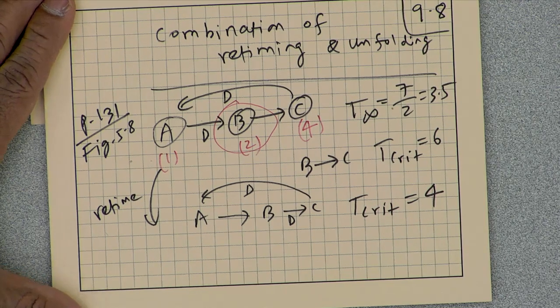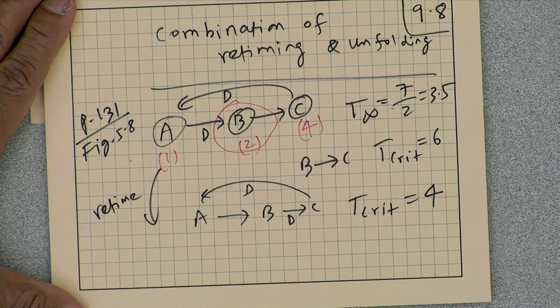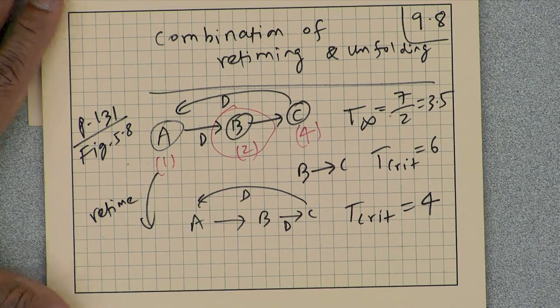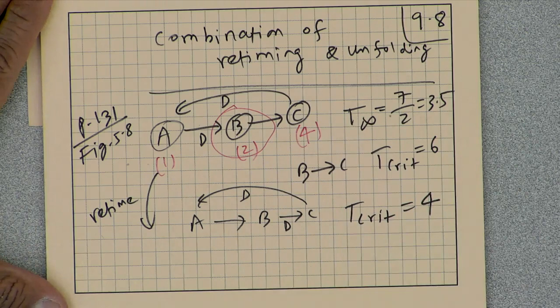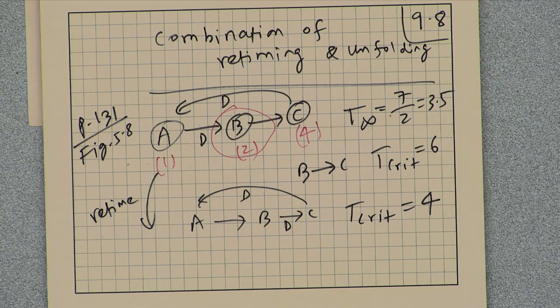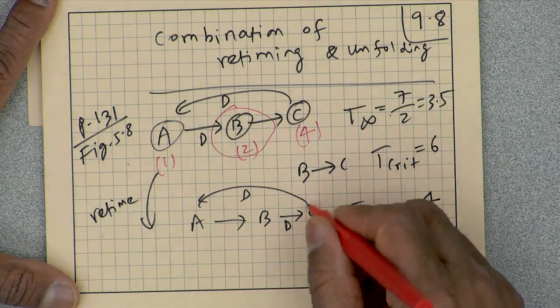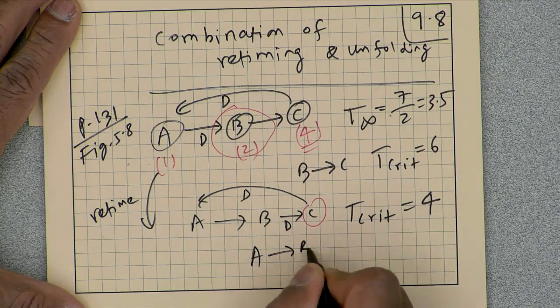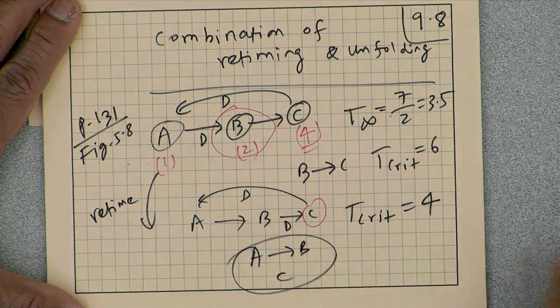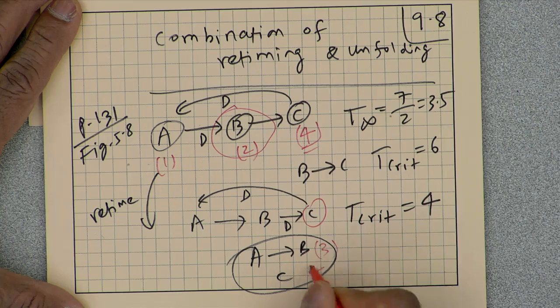It so happens that in this case, we cannot reduce the iteration period further. The best iteration period that we can get is 4.